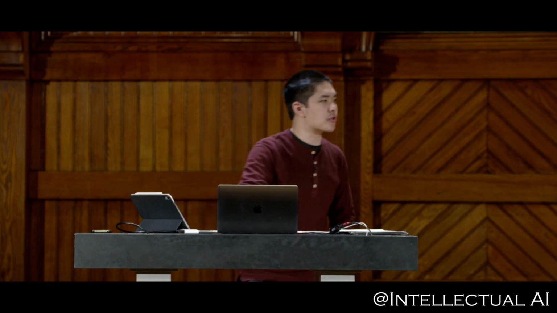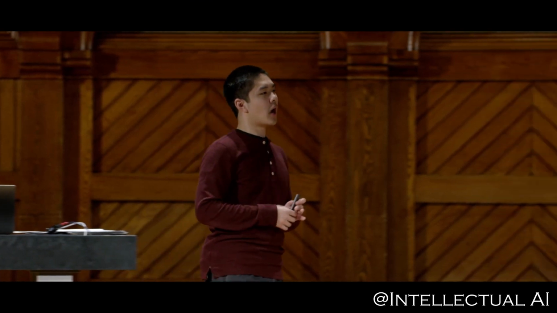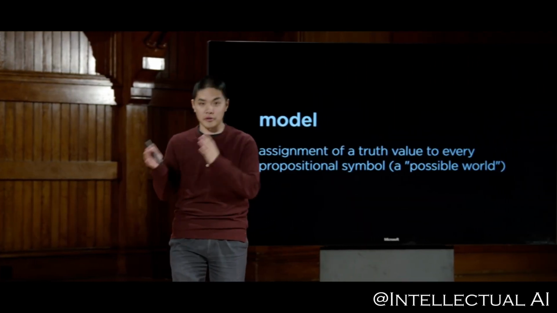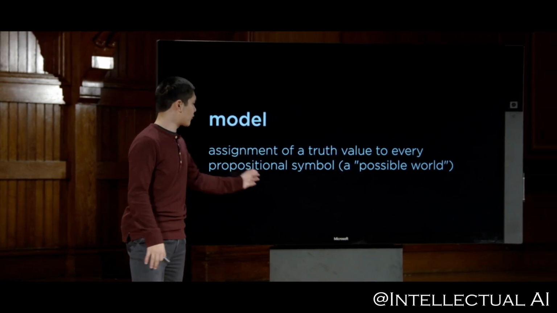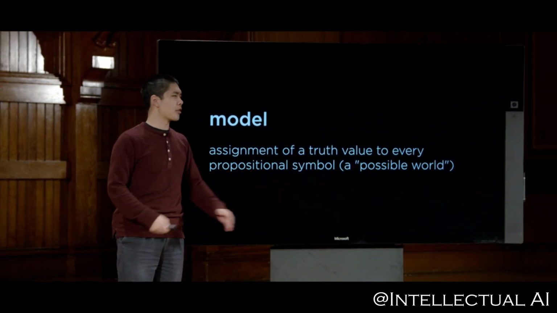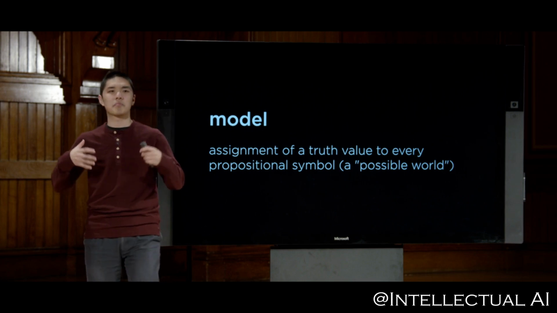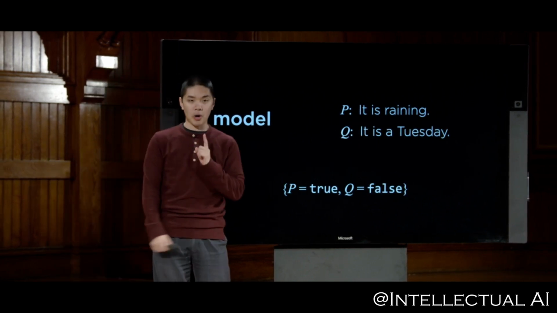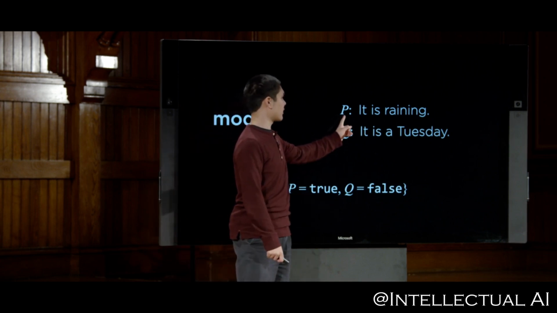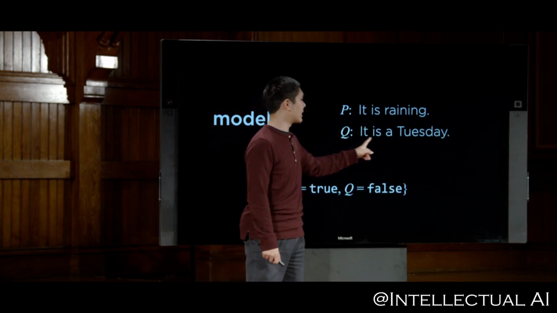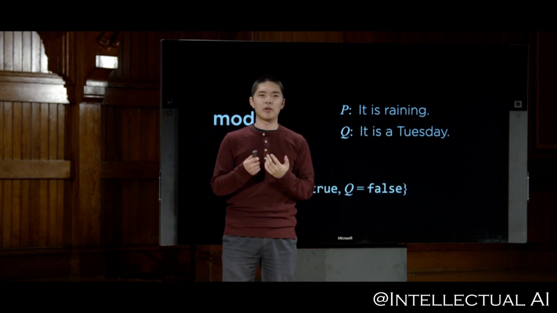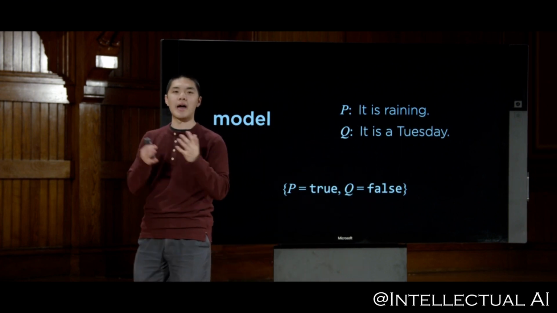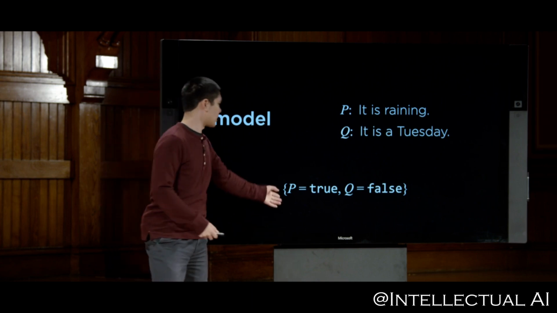And to do that, we'll introduce the notion of a model. A model just assigns a truth value, where a truth value is either true or false, to every propositional symbol. In other words, it's creating what we might call a possible world. So let me give an example. If, for example, I have two propositional symbols, P is it is raining, and Q is it is a Tuesday, a model just takes each of these two symbols and assigns a truth value to them, either true or false. So here's a sample model.